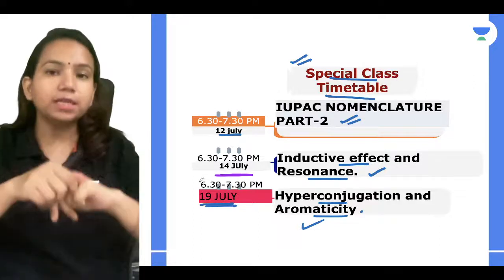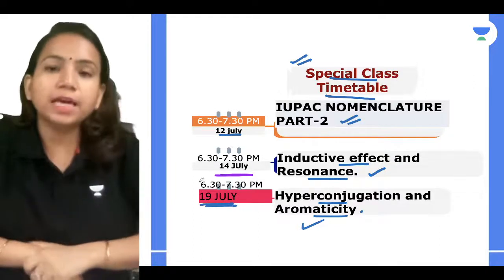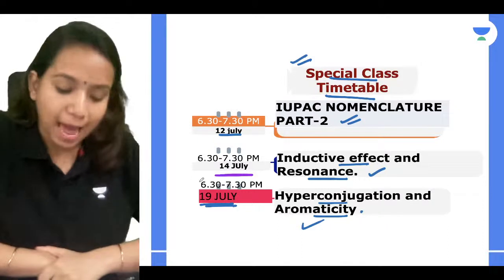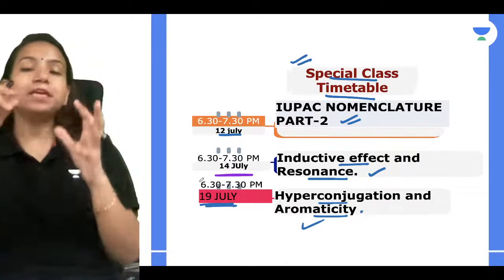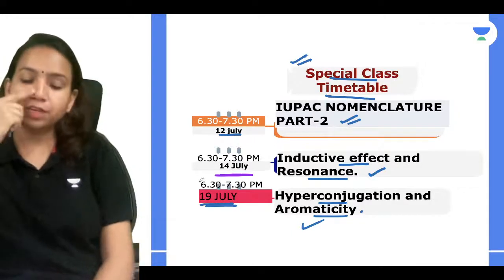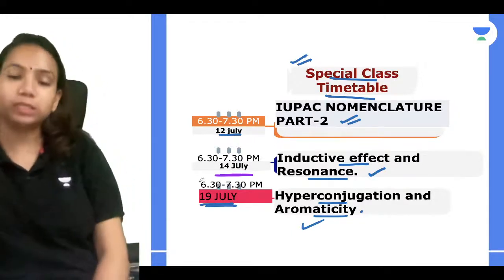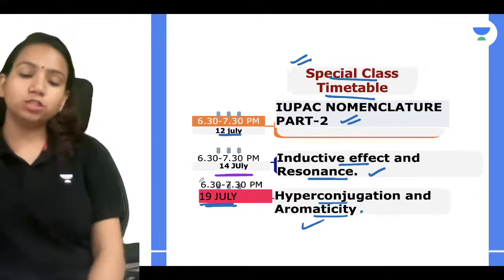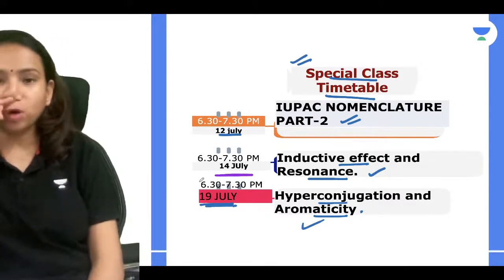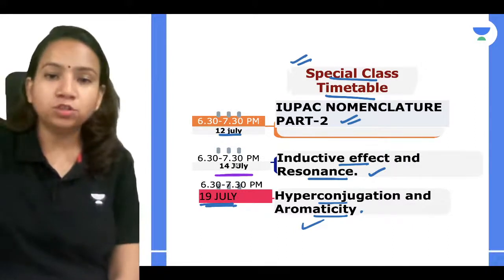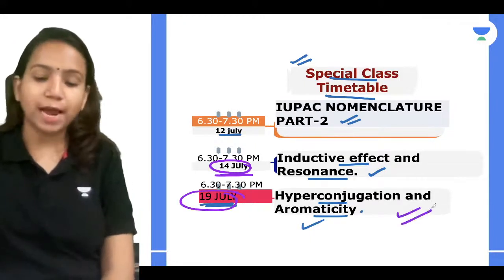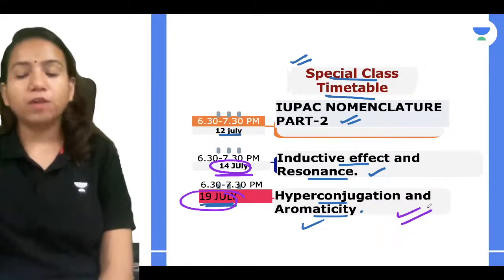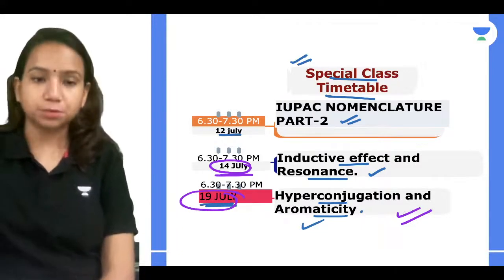So all these things have applications of inductive effect and resonance. If you don't know it, you will face difficulty in all the units of organic chemistry, so that's why it's very important. We'll be learning that on 14th July, and on 19th July we'll be learning about hyperconjugation and aromaticity, which is also very important for learning many of the concepts.